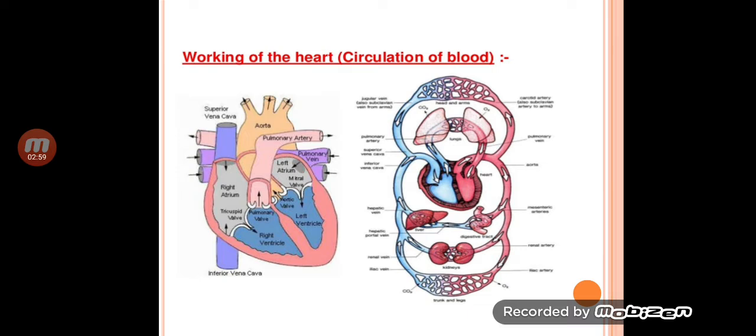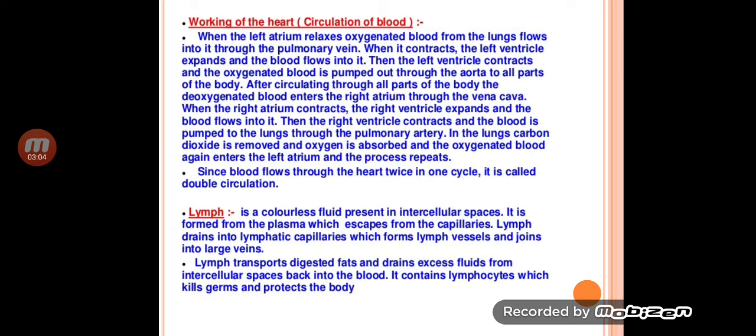Now, the working of the heart, or we can say the circulation of blood. When the left atrium relaxes, oxygenated blood from the lungs flows into it through the pulmonary vein. When it contracts, the left ventricle expands and the blood flows into it. Then the left ventricle contracts and the oxygenated blood is pumped out through the aorta to all parts of the body. After circulating through all parts of the body, the deoxygenated blood enters the right atrium through the vena cava.